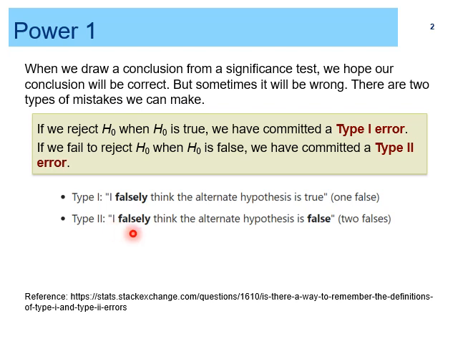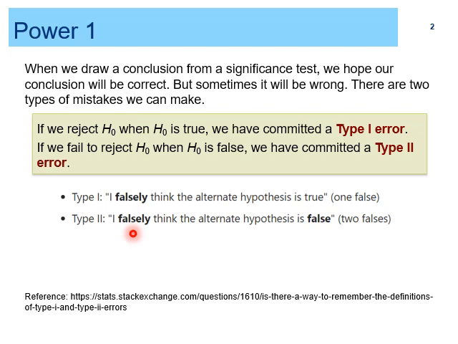I would also like to give an example, because generally we give an example related to crime for the null hypothesis and alternate hypothesis. For the null hypothesis, we can say the defendant is innocent, while in the alternate hypothesis, we can say the defendant is guilty.